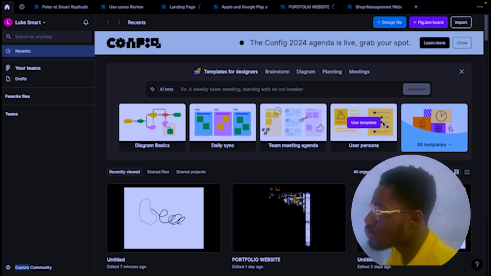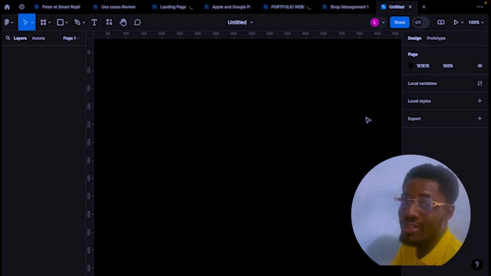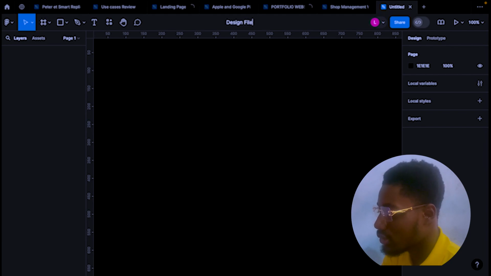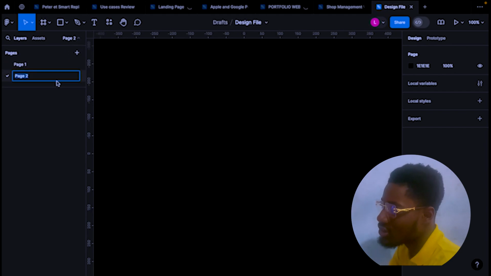So let's dive into the design file. Let me show you what the design file is all about. Okay, so when you click on the design file, this is basically what you see. On the title, you just give your file a name. Then these are the pages. This is one page, and you can add another page.